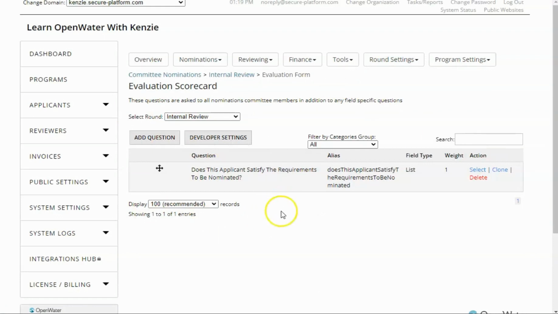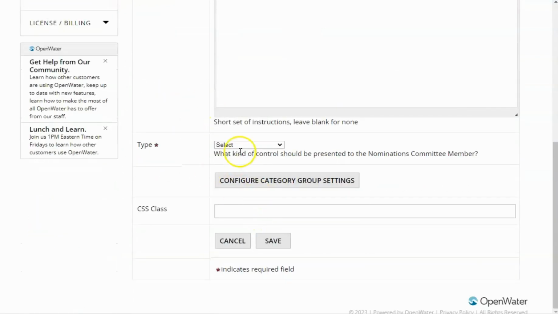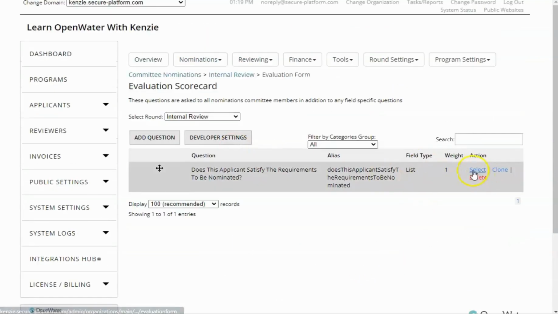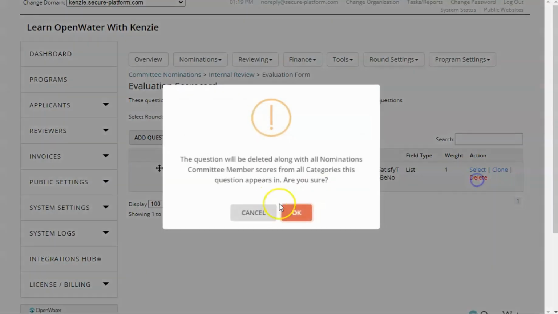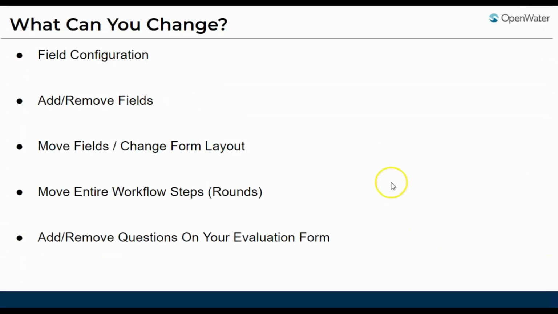It looks a little bit different than the submission form. However, to add questions, all you have to do is press add question, enter the question name, the question type, and then press save. You can also edit existing questions by pressing select, or you can delete them by pressing delete. You get a little warning, and then it's gone. So those are all the different options that you have when changing your submission form and then adding or removing questions from your evaluation form.